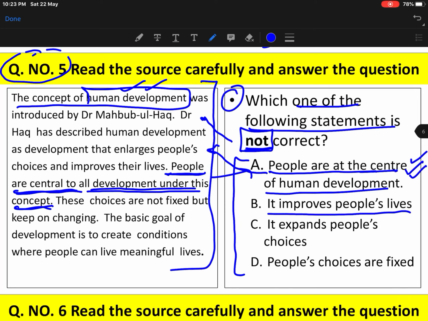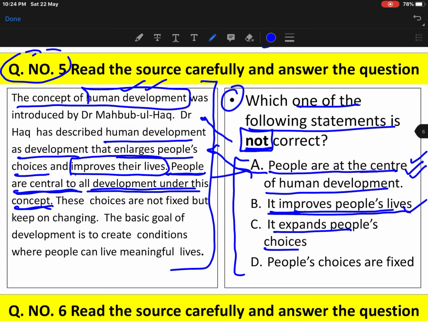It improves people's lives. Look here: human development is development that enlarges people's choices and improves their lives. So obviously human development improves people's lives. This is also correct. It expands people's choices. Yes, human development is development that enlarges, meaning expansion. So it expands people's choices. This is also correct. Now we are left with option D only.